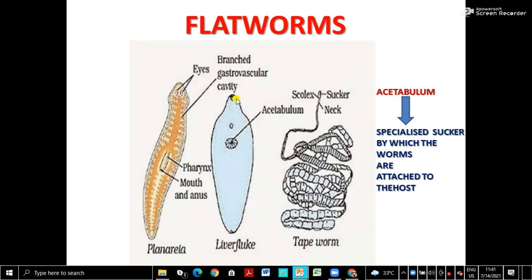Then this is the liver fluke. Again this is the head region, and there is the acetabulum. Now what is the acetabulum? A specialized sucker, by which the worms are attached to the host and suck the food. Then this is the tapeworm. Though you can see some segmentation here, these are not real metameric segments. This is one of their special characteristics. They have a head region called the scolex, and there is a neck region, and suckers are on the head.